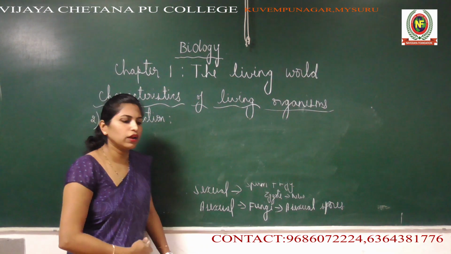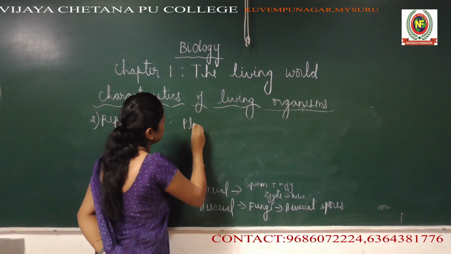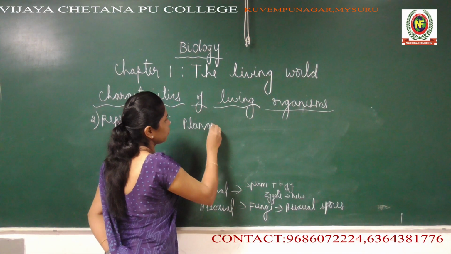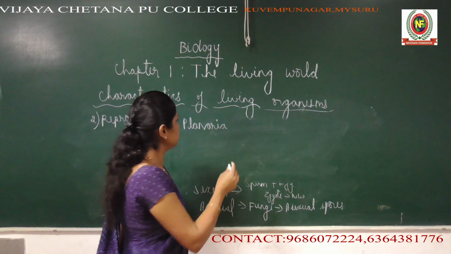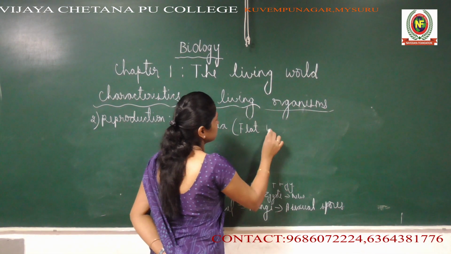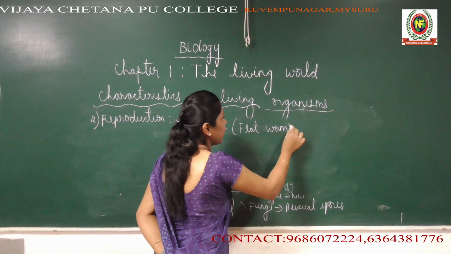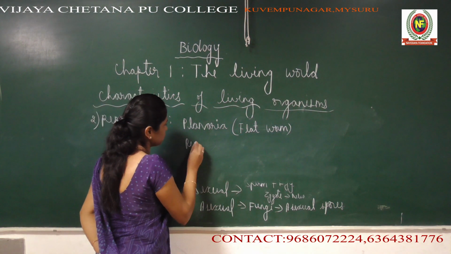Okay, if we take another living organism known as planaria, we will study about all these organisms when we come to animal kingdom. Planaria is known as flatworm. They carry out reproduction in the form of regeneration.